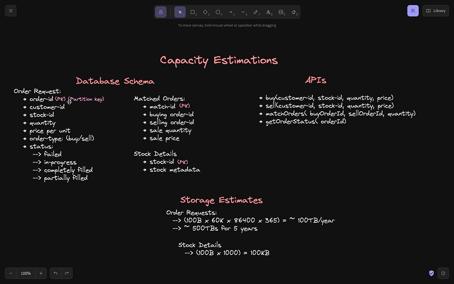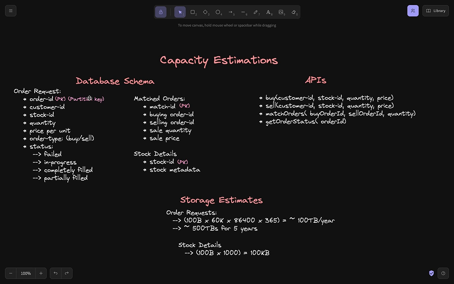So this is an order request which the customer raises as part of our stock exchange, right? And then the primary key is the order ID for this table. I'll come to the partition key after storage estimates, but let's keep your horses on hold for some time. Okay. Now, once an order has been raised, what would happen next?